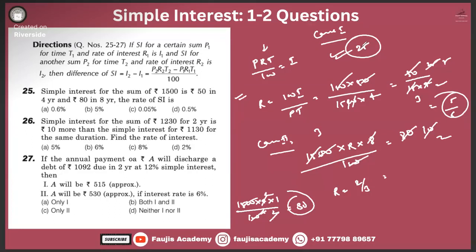If it is for the same sum of 1500, in case 1 we already have P as 1500 rupees, we already have the interest 50, and time we already have 4. Then what is wrong in finding R? From over here itself we could have found out R. R is equal to 100 into I over PT. We have done it over here.